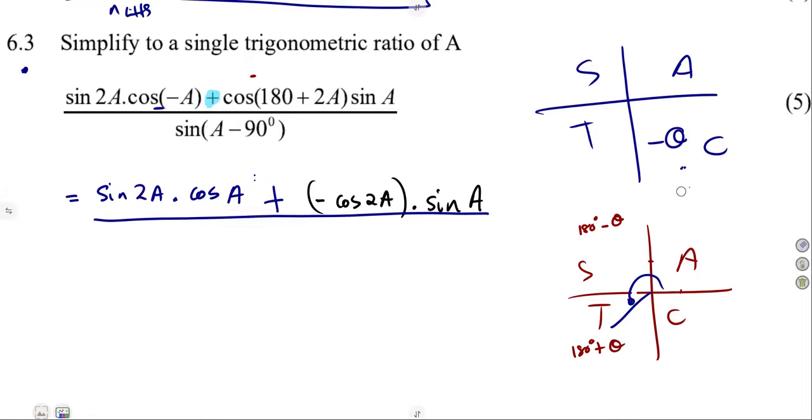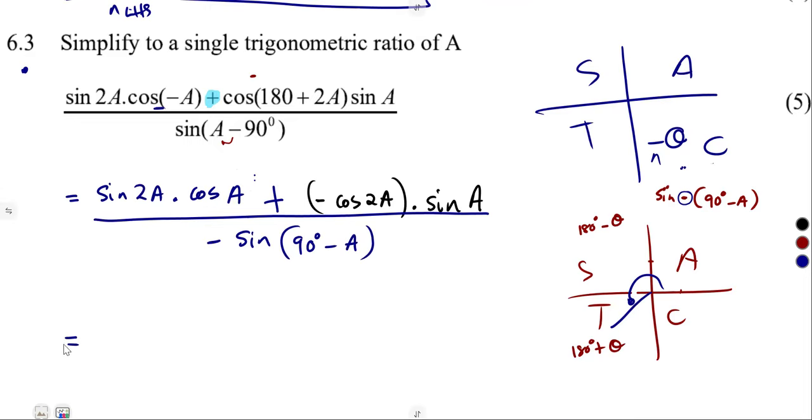So what can we do to obtain that? We can factor out the negative. Remember the concept, when you factor out a negative like this, it's going to be minus A plus 90, which is 90 degrees minus A. So we are referring to a sine of a negative value. A negative angle in the fourth quadrant, cos is positive, so sine is negative. So it was going to be negative sine of 90 degrees minus A. You have to change it into a format that you understand so that you can use your co-functions.